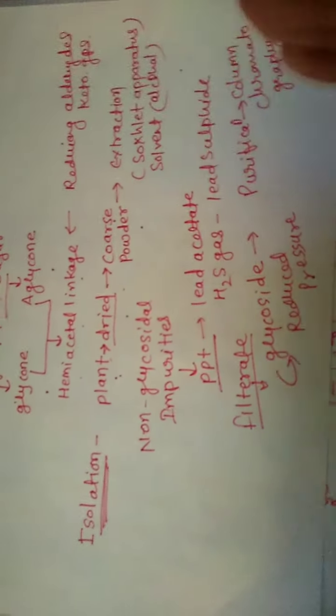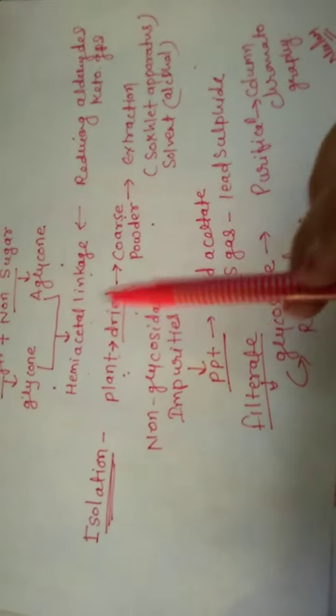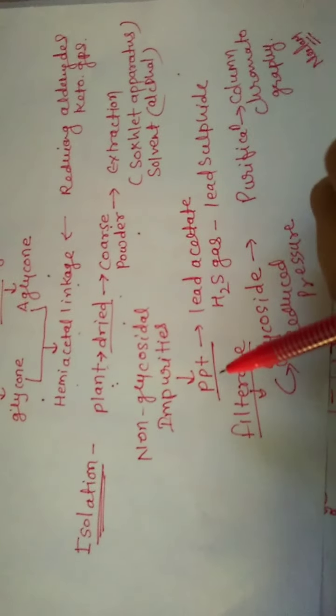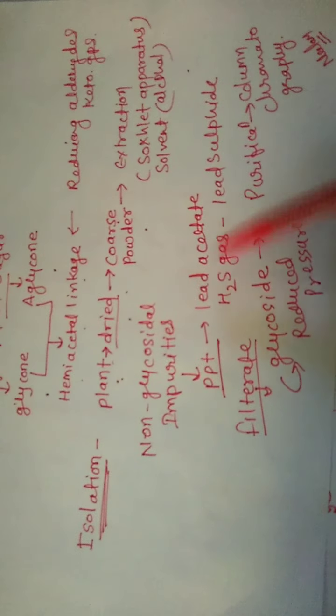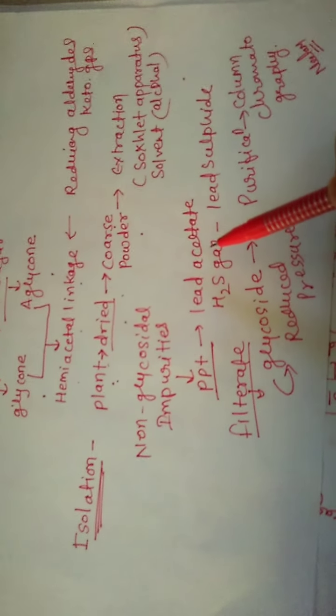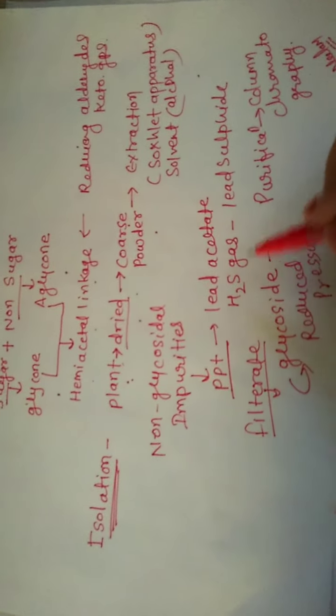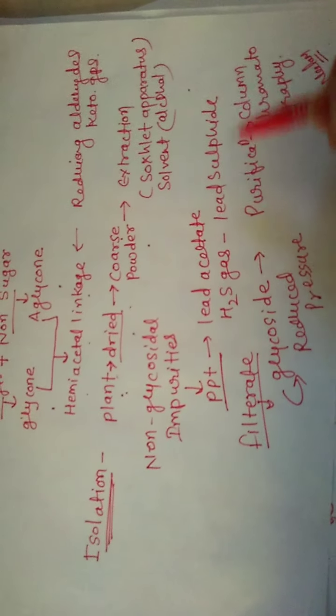The non-glycoside we don't want, so these are impurities and we have to filter them out. We precipitate using lead acetate solution, and further the lead acetate is removed by H2S gas as lead sulfide.